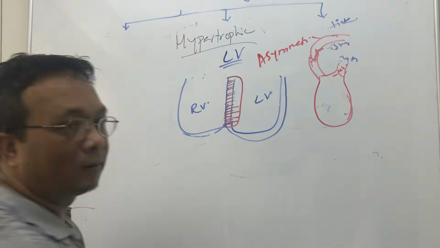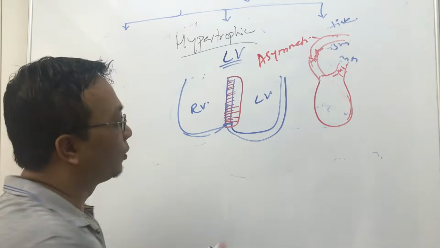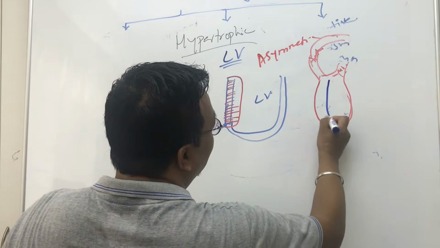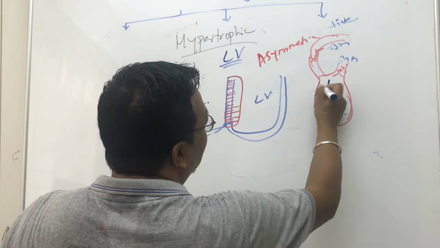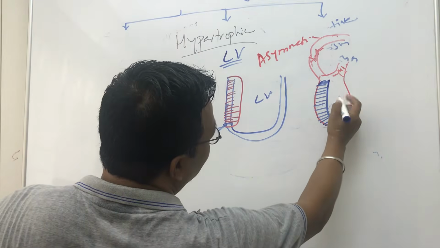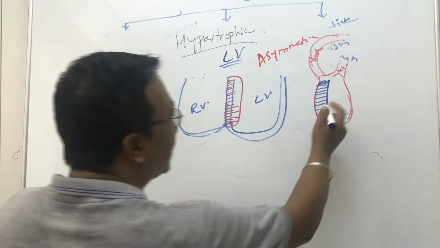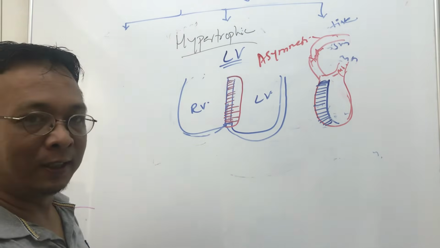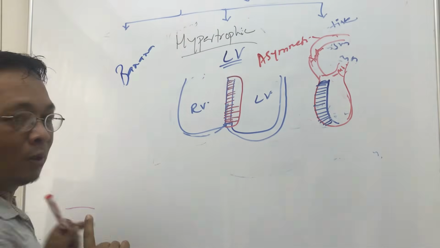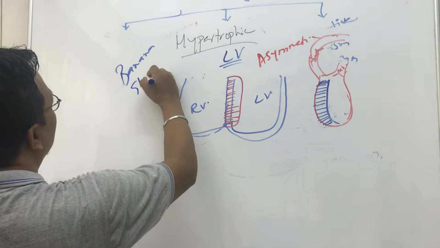Now in hypertrophic cardiomyopathy, the interventricular septum is more hypertrophic. So you see the cavity, the ventricular room, is quite down. Normal space is decreased, and here it becomes banana shaped. There is anatomical obliteration of the left ventricle. It becomes banana shaped.